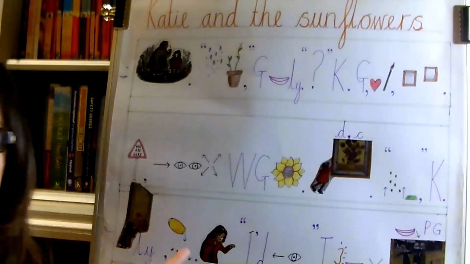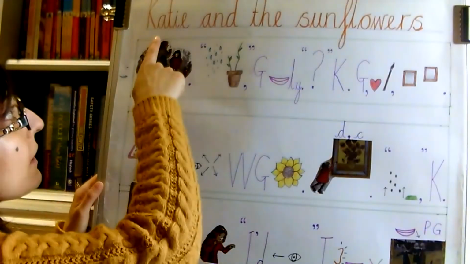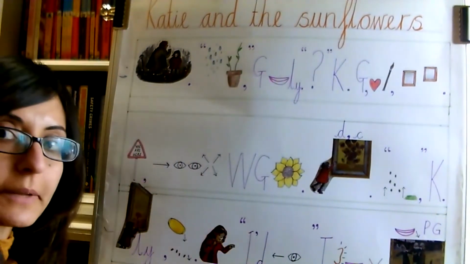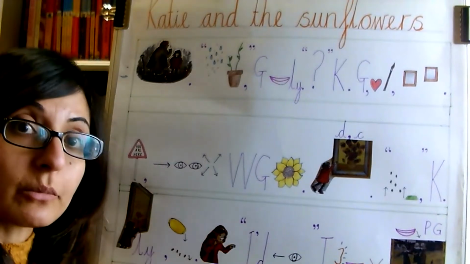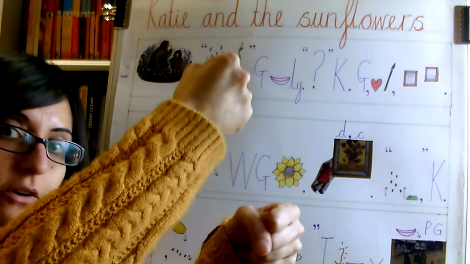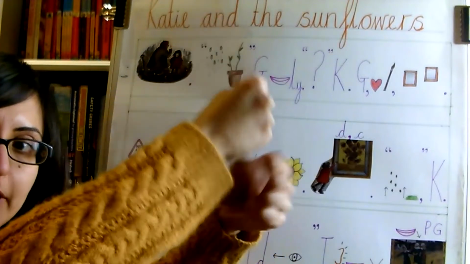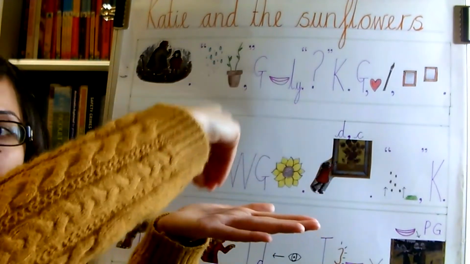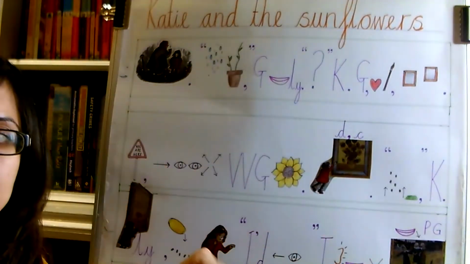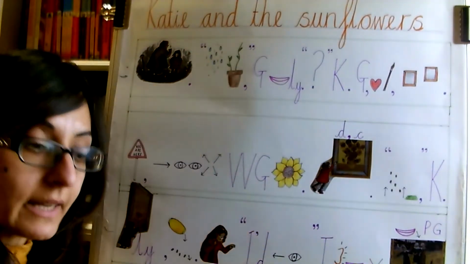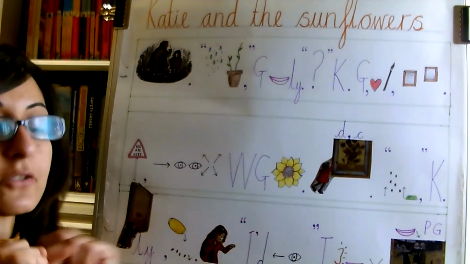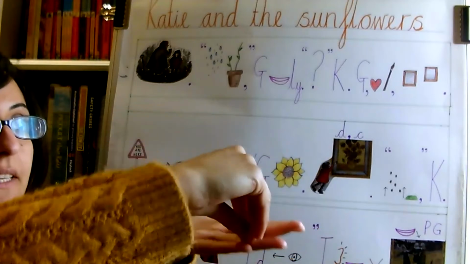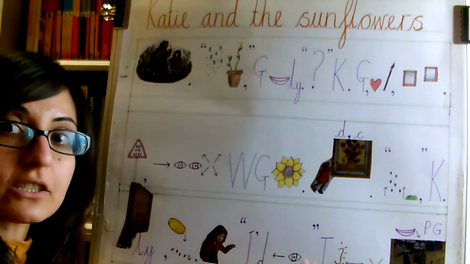Right, here we go. So we've got Katie and the Sunflower story map here. So there's our title, Katie and the Sunflowers, and we're going to look at the beginning part of the story. Now, these actions you can make up yourself, but some of the ones I'm going to use, we've got grandma, because it's 2 thumbs, grandma, and we're going to plant the seeds when it started to rain. So our first sentence is: Grandma was helping Katie plant the seeds in the garden when it started to rain.